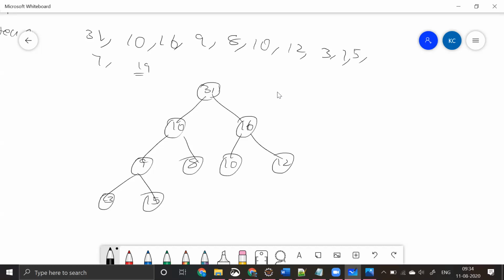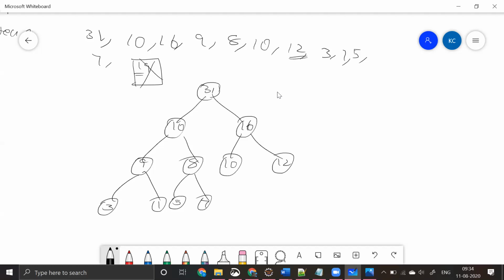Oh, did I miss 3 and 1? Where did I miss? Okay, so I think I missed these two. Until 12 we are done. So here there is this 3 and 1, and then 5, and then 7, right? And then for now let's ignore this 19, guys. So this is a max heap.